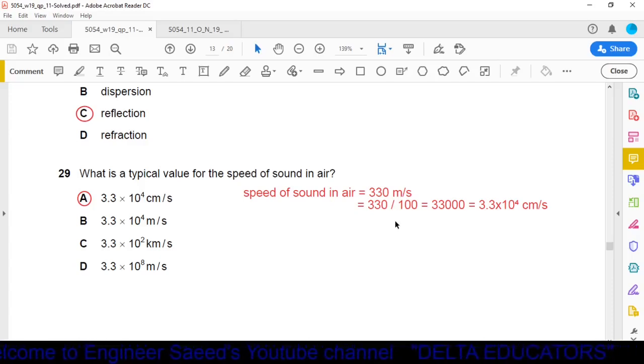If we convert this meter per second into centimeter per second, then we have to multiply this by 100. When we do this, it will become 33000. And in scientific notation, we can write it as 3.3 into 10 power 4. So our option A is correct. We can say 330 meters per second is equal to 3.3 into 10 power 4 centimeters per second. So option A is correct.